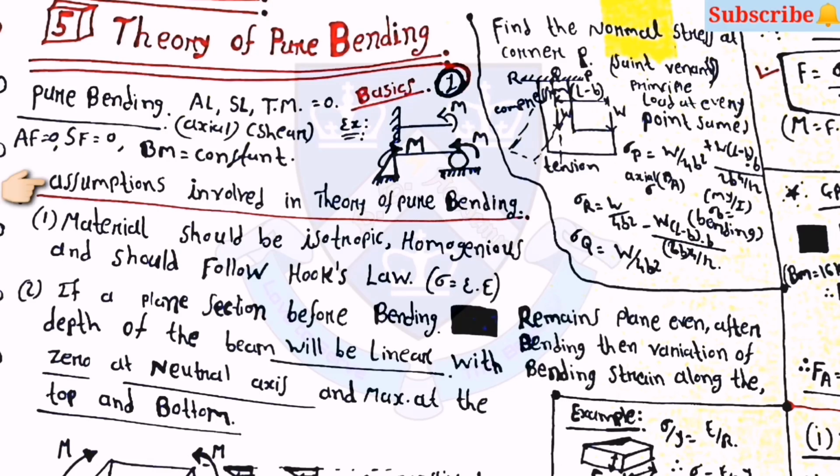Then, in the theory of pure bending, some assumptions are there. The first one is that the material should be isotropic, then homogeneous, and should follow Hooke's law.